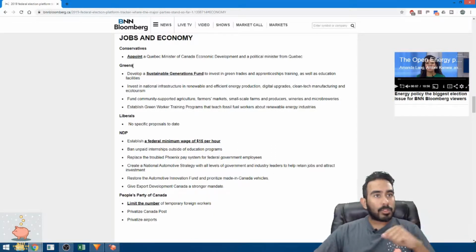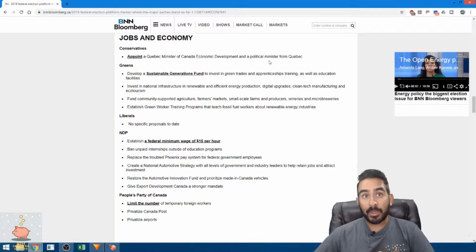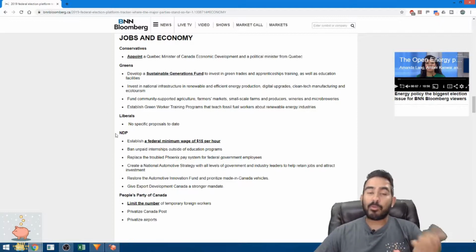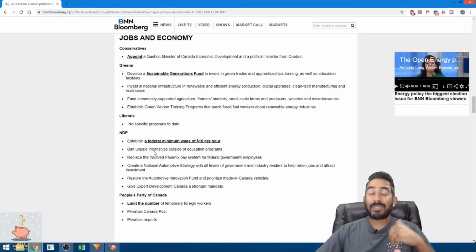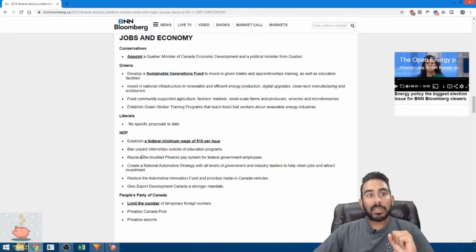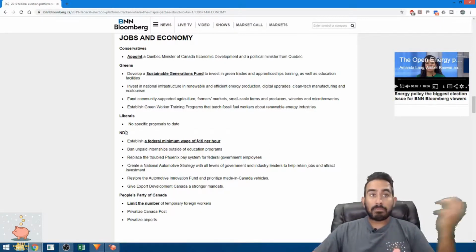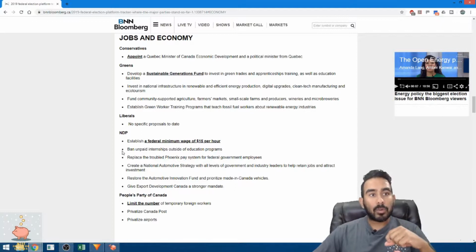The Conservatives want to appoint a Quebec Minister of Canada Economic Development, a political minister from Quebec. And this is a smart move for the Conservatives because they always have trouble in Quebec. So I think they're trying to win that section over, which is very good. Liberals have no plan for now.